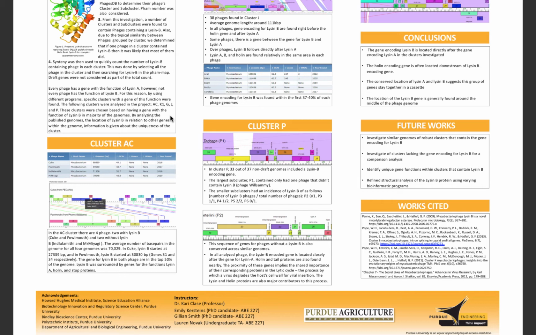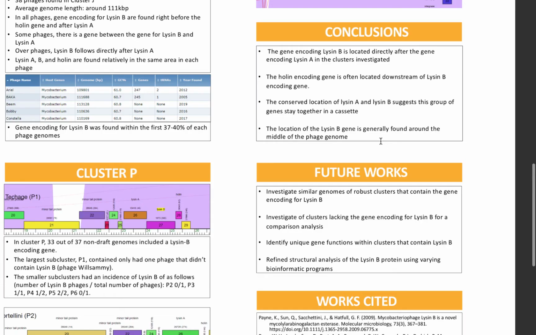In addition to this, we found that the genes encoding both types of lysins were generally located very close to one another, with a holin gene downstream. This arrangement was conserved in all the analyzed phage genomes, indicating that these genes are likely forming some sort of network motif with one another in order to correctly switch between the lytic and lysogenic cycles.